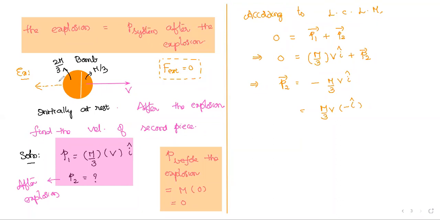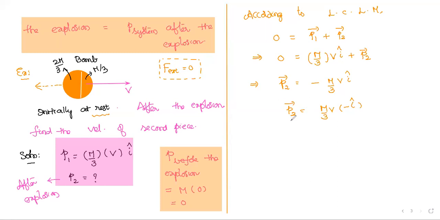If it is initially at rest and explodes into only two pieces, you have to understand there are two conditions: one is at rest, the other is that it explodes into two pieces only. So m by 3 into v minus i cap equals P2 bar.